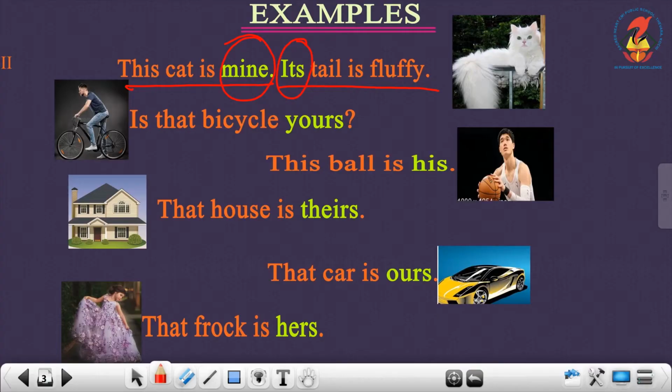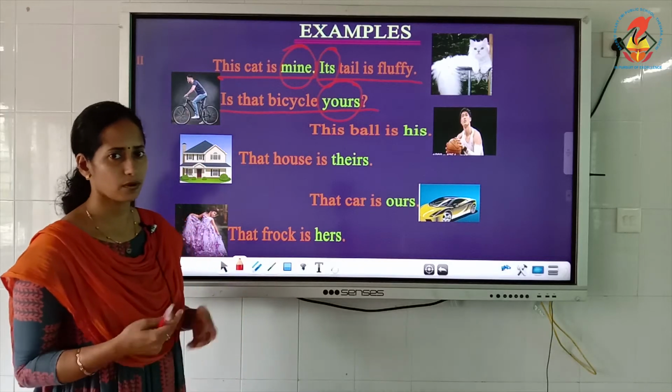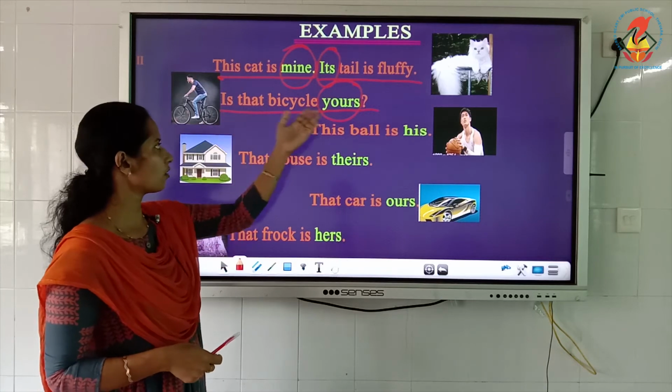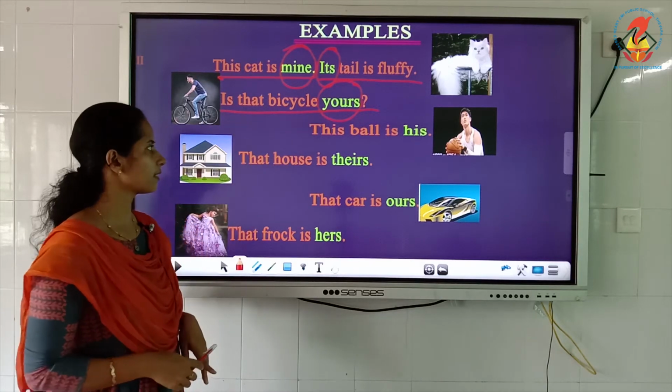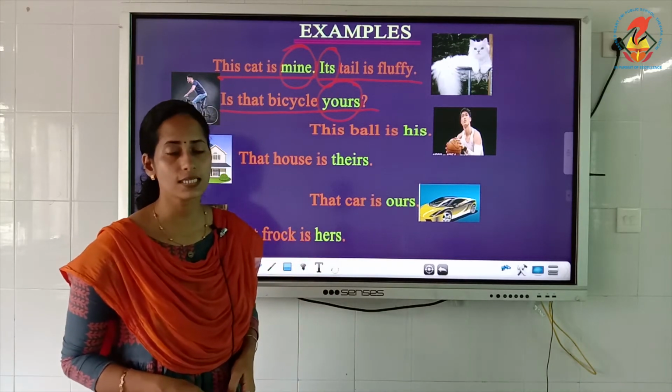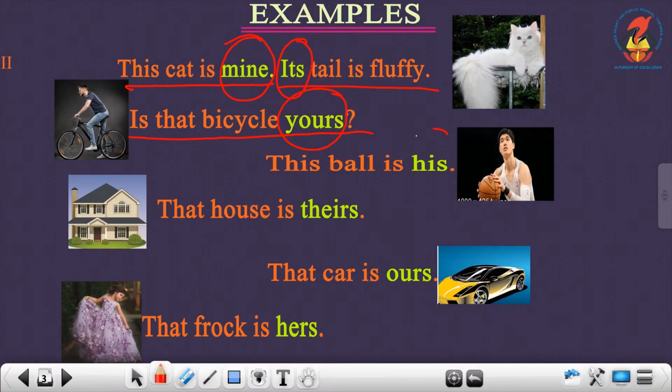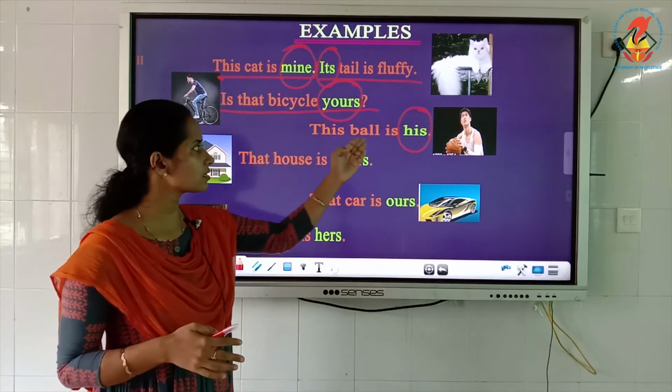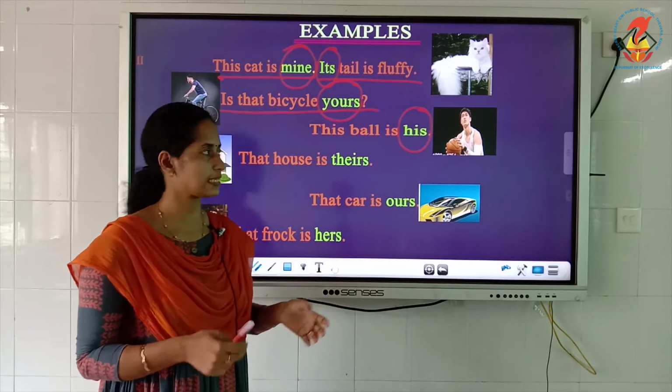Very good. The next one is, is that bicycle yours? Which is the pronoun used? Yours. They are asking, does it belong to you? Then it shows ownership. So here it is yours. And again, this ball is his. Here, his is the pronoun which shows ownership. Whose ball is this? This ball is his.